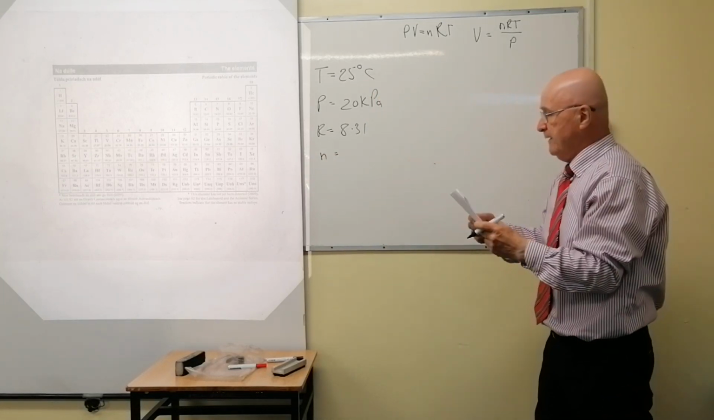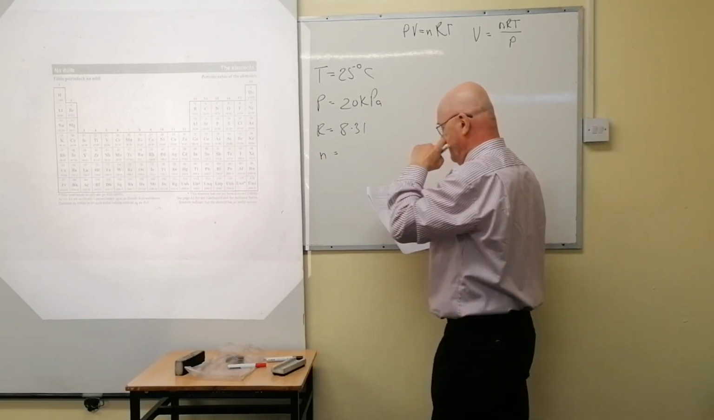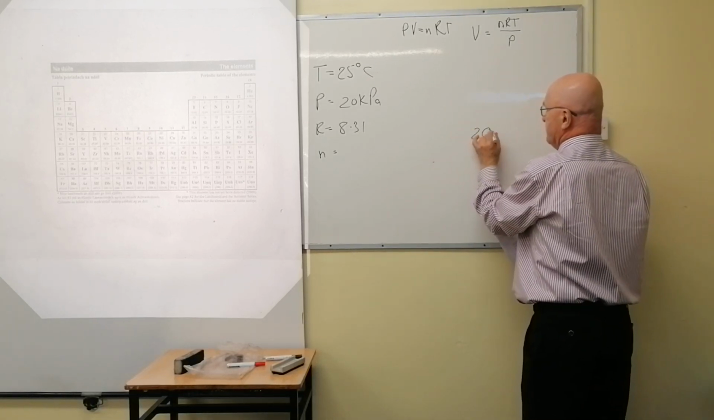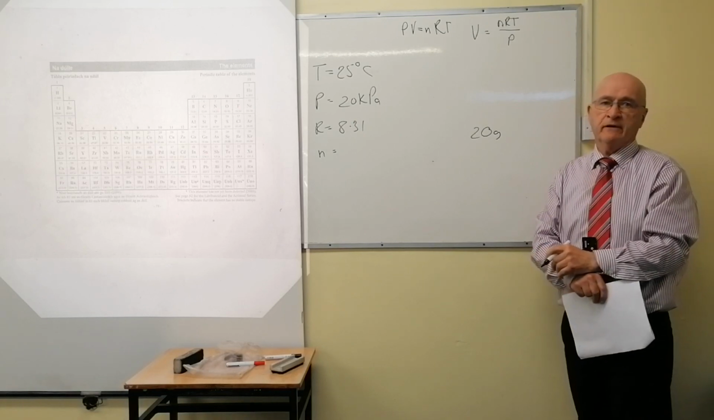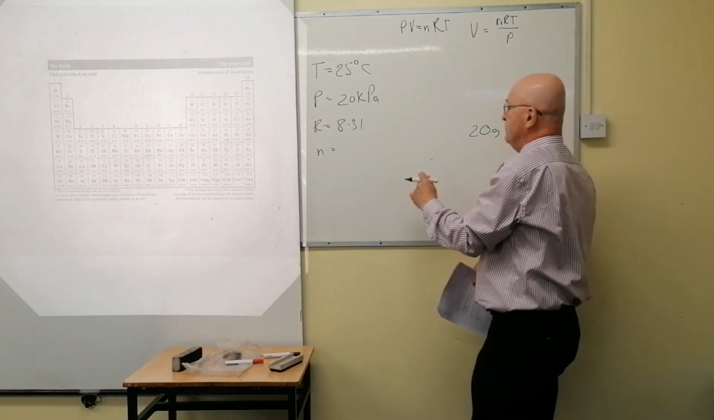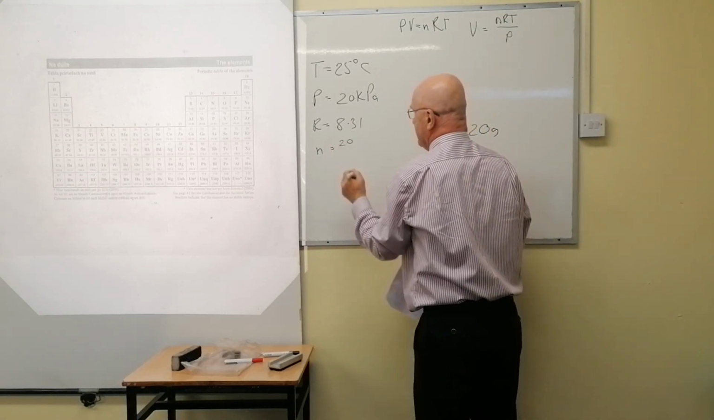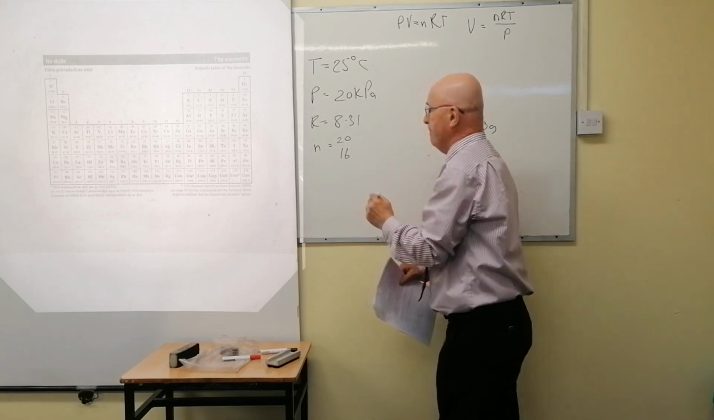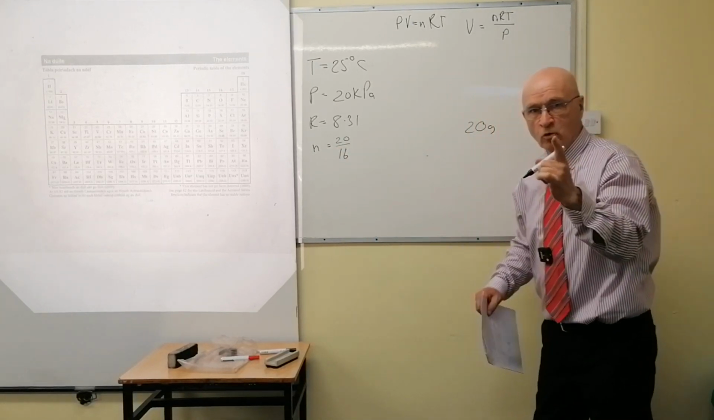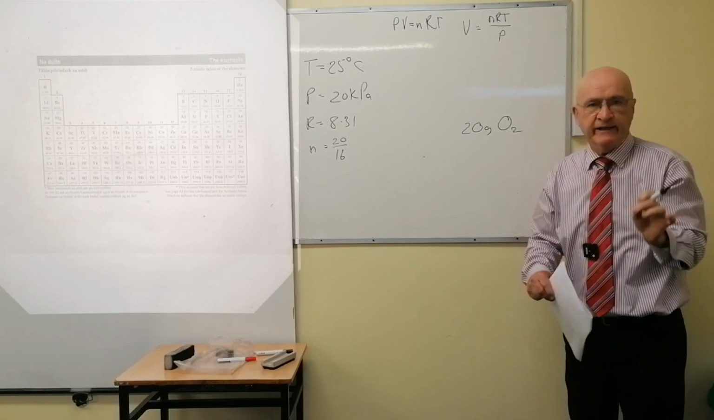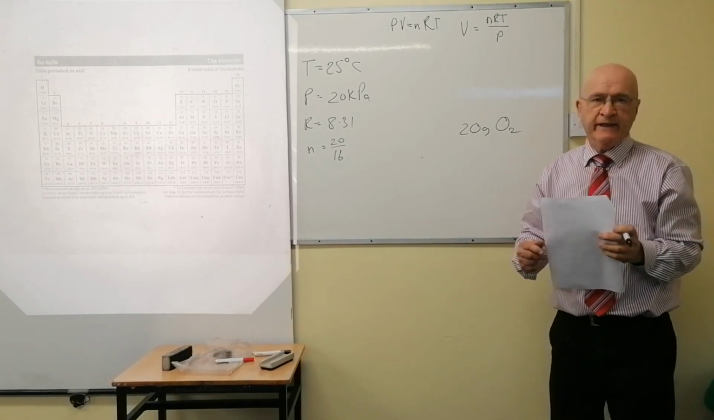Now be careful. They've given you, in this instance, 20 grams of oxygen. How will you get the number of moles? You divide grams by molar mass. 20 divided by 16. No. That's where tagging comes in now. That's where tagging comes in, okay?